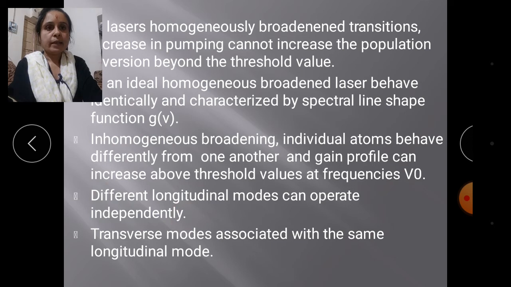They compete for the upper level to laser level species.